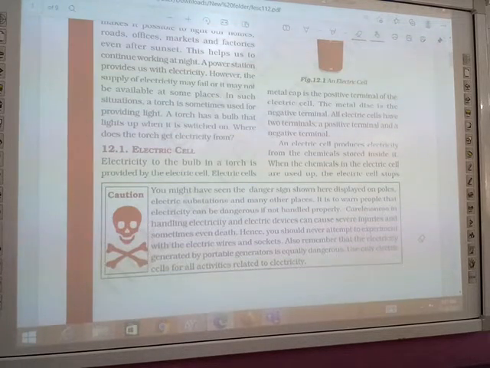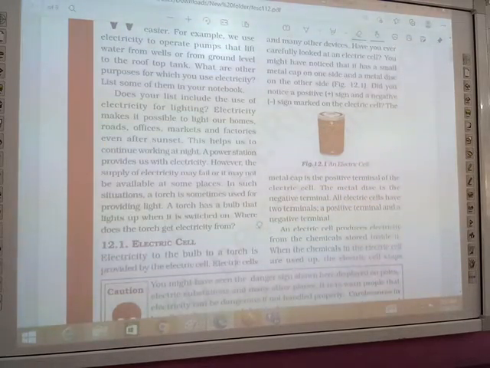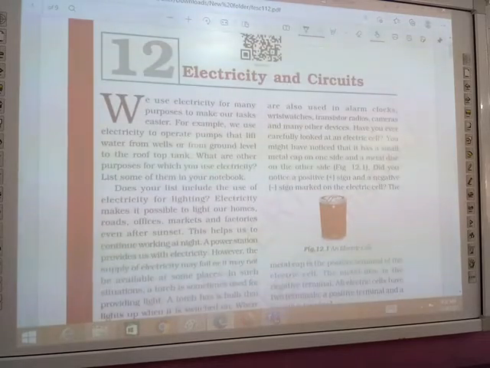So, when we want to light the torch, we just use an electric cell. The electricity to the bulb in a torch is provided by the electric cell. The answer to this question is given in your book: the torch gets electricity from the electric cell. Electric cells are also used in alarm clocks, wristwatches, transistor radios, cameras and many other devices. There are too many uses of electric cells.